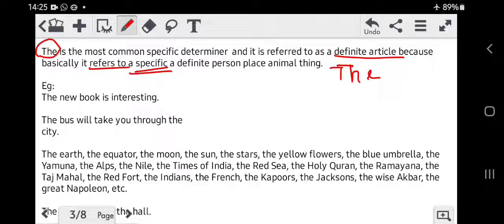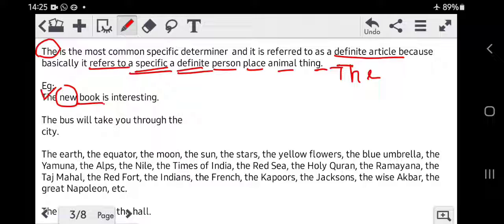Now look at this word, specific. It refers to a specific or a definite person, place, animal, thing, etc. Look at the example. The new book is interesting. What kind of book? New book. Now we are talking about a particular book which is new. Therefore we have used the article the, because we are pointing out a particular or specific book.